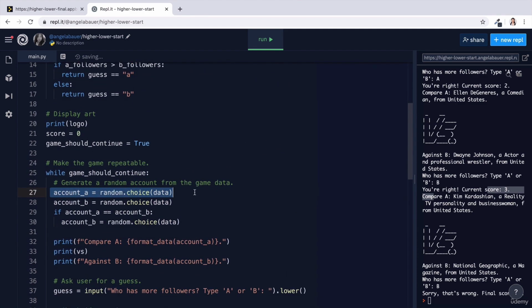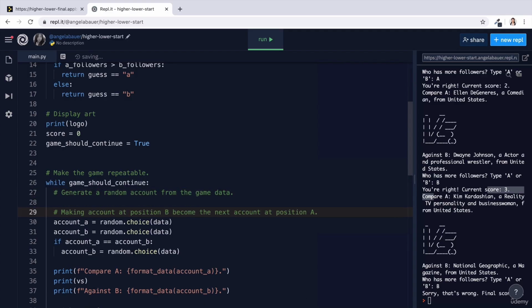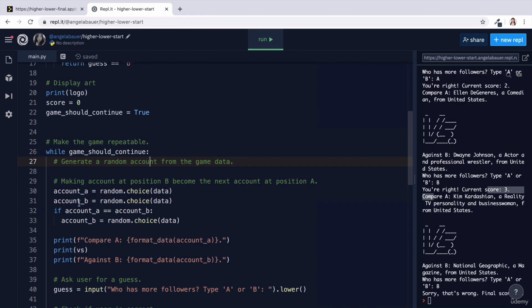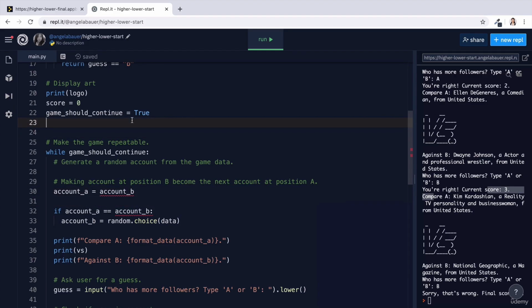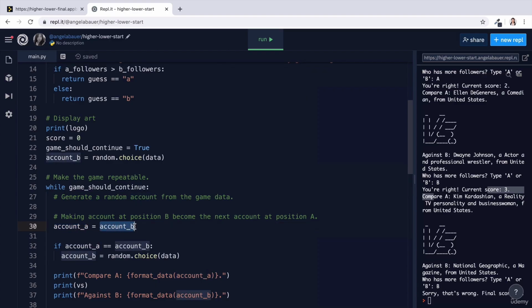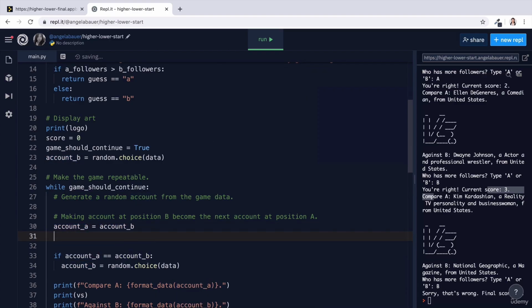At the very beginning, we generate a random account A and a random account B. But instead, what we want to happen is to make sure that the account at position B becomes the next account at position A. So once this game has run its course and we're looping back to the beginning again, account A should become the previous version of account B. But this obviously will give us an error because there is no previous account B. So what we could do is take this out of the loop and say account B is equal to a random choice of data, and account A becomes that account B. But then the actual account B is going to be a new random account.